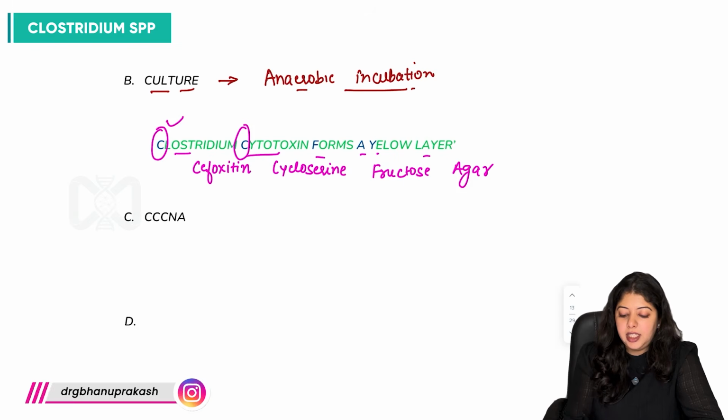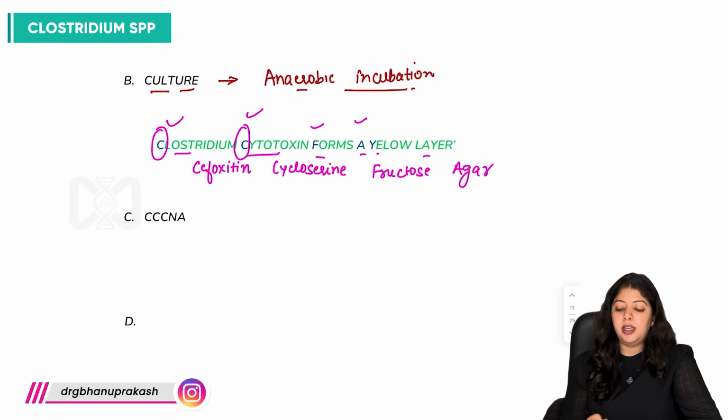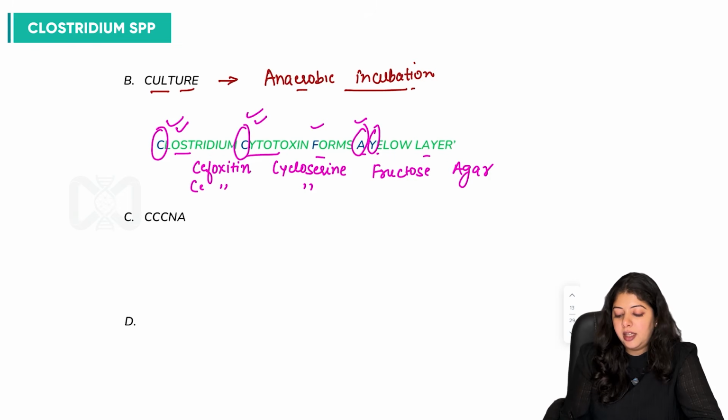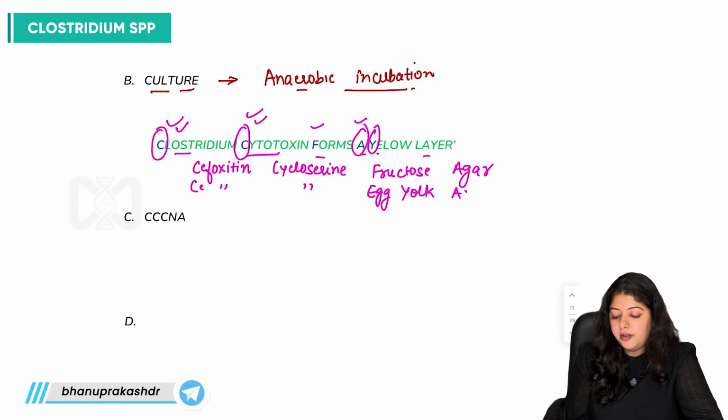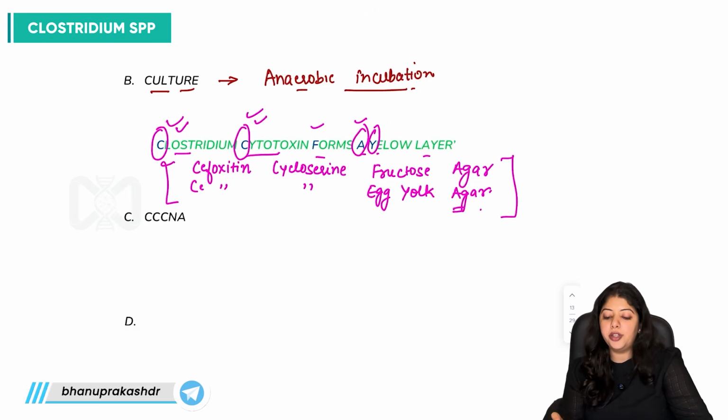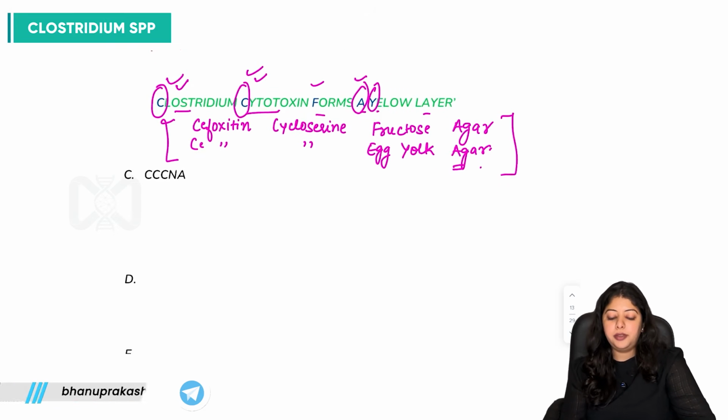So CCFA and CCYA. So it is cefoxitin, cycloserine, egg yolk agar, which can be used as culture of Clostridioides difficile, right?